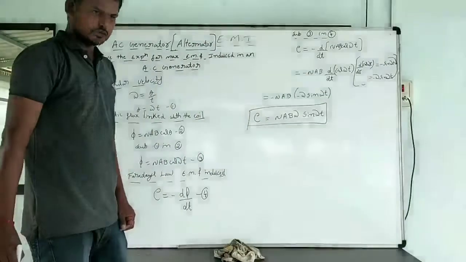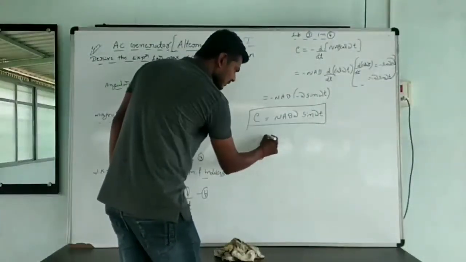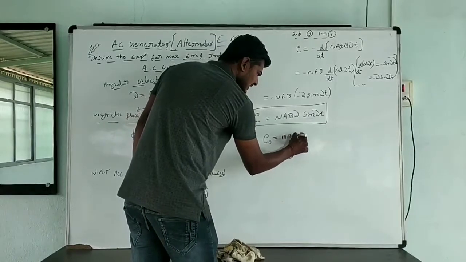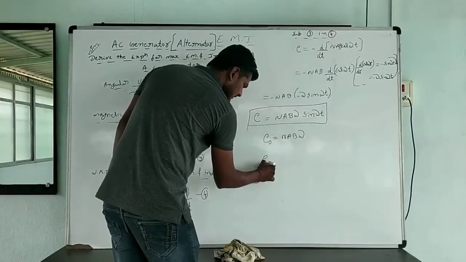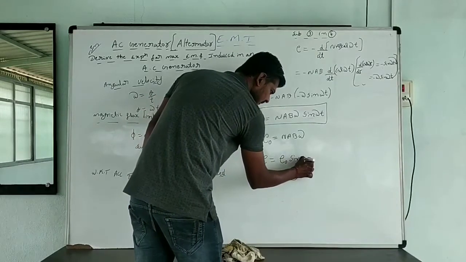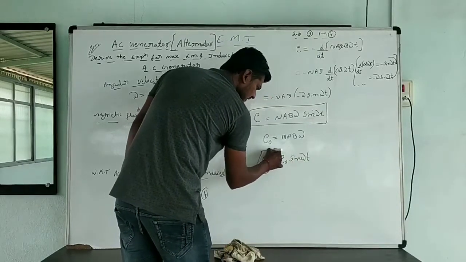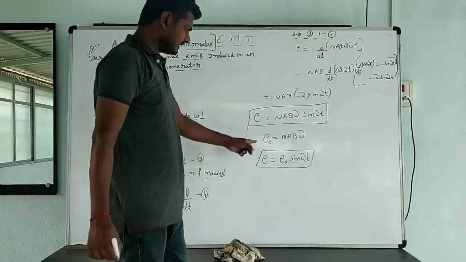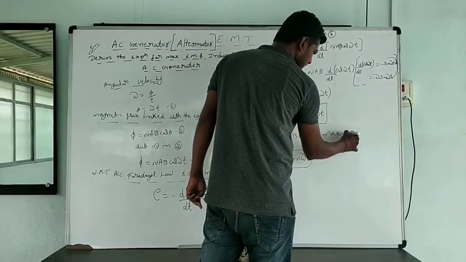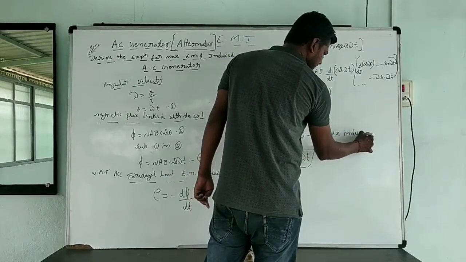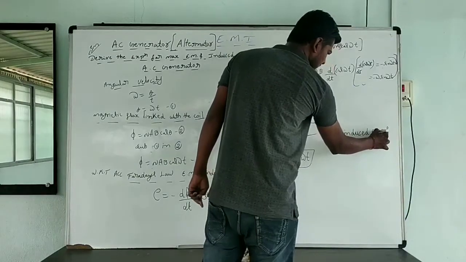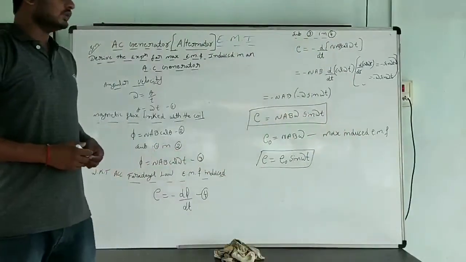EMF induced. Here I am going to take NAB omega as E naught. E naught will be NAB omega, which means E is equal to E naught sin omega t. Here E naught is what? Maximum induced EMF.